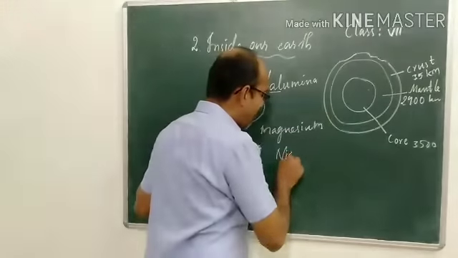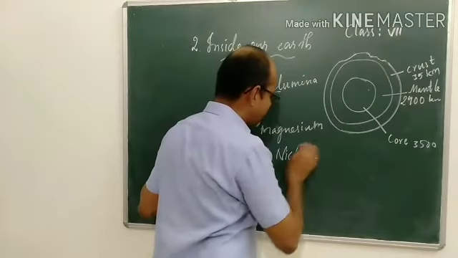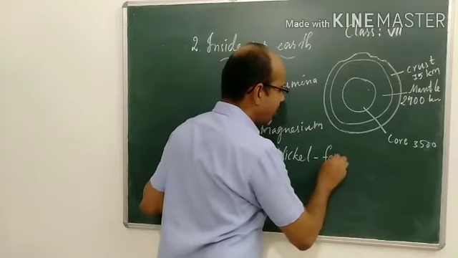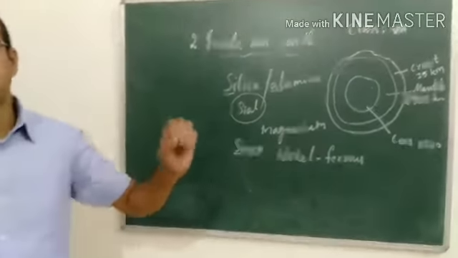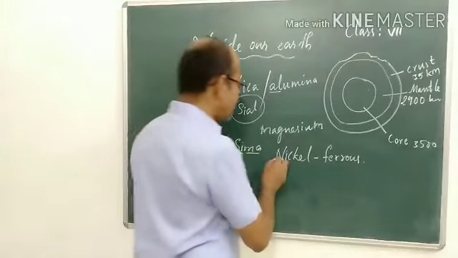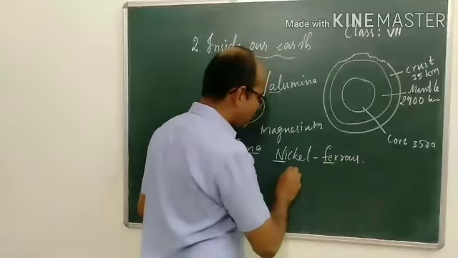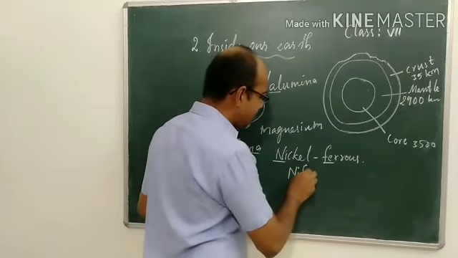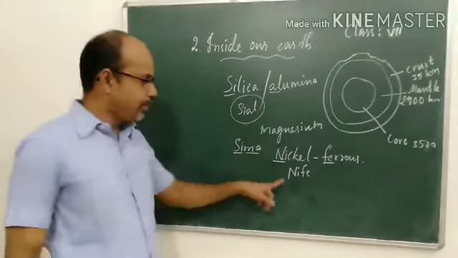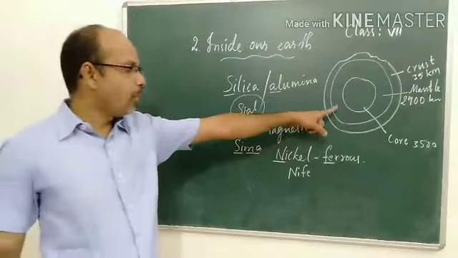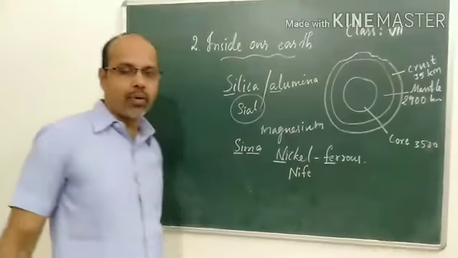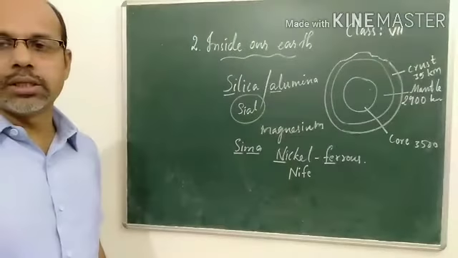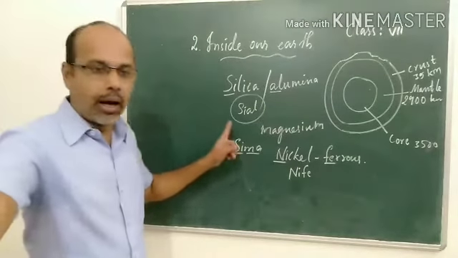We have studied in earlier classes that ferrous is iron. Combining these two minerals, it is called Nife. Nickel and ferrous are the minerals found in the core, so this region is known as the Nife.